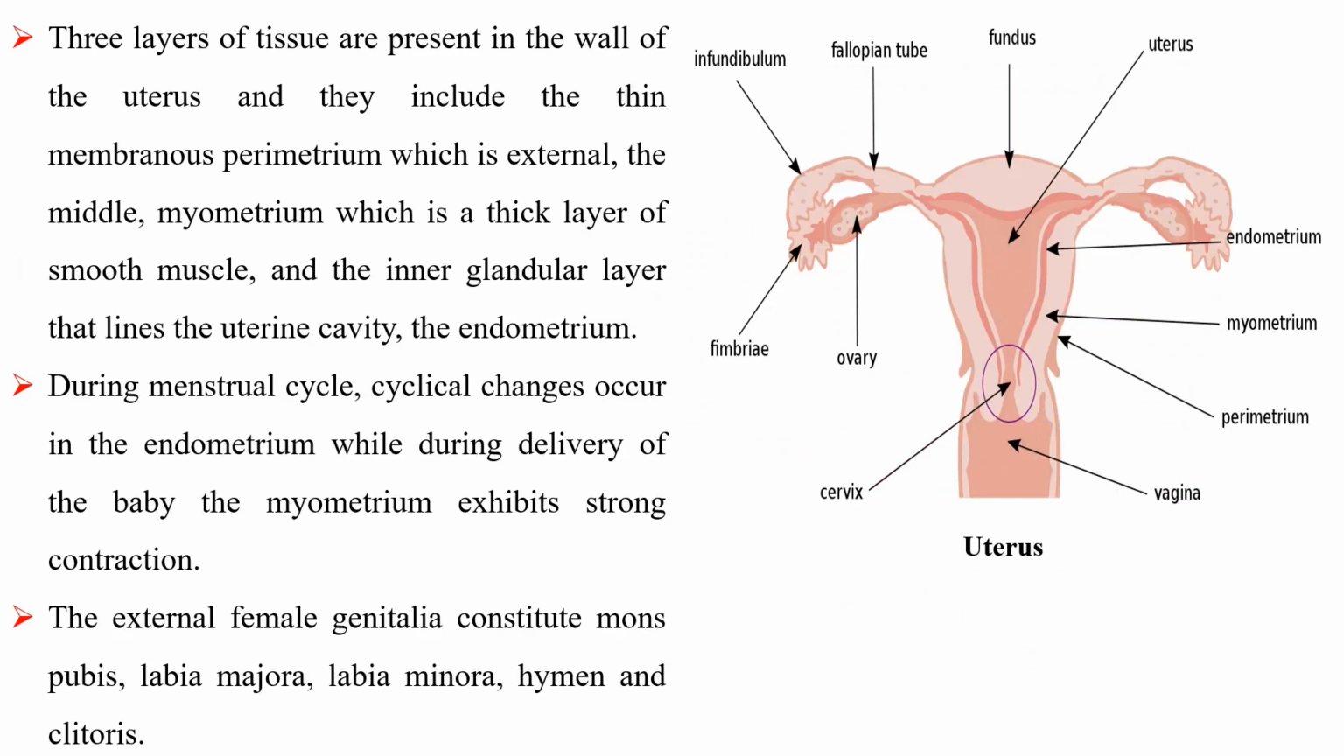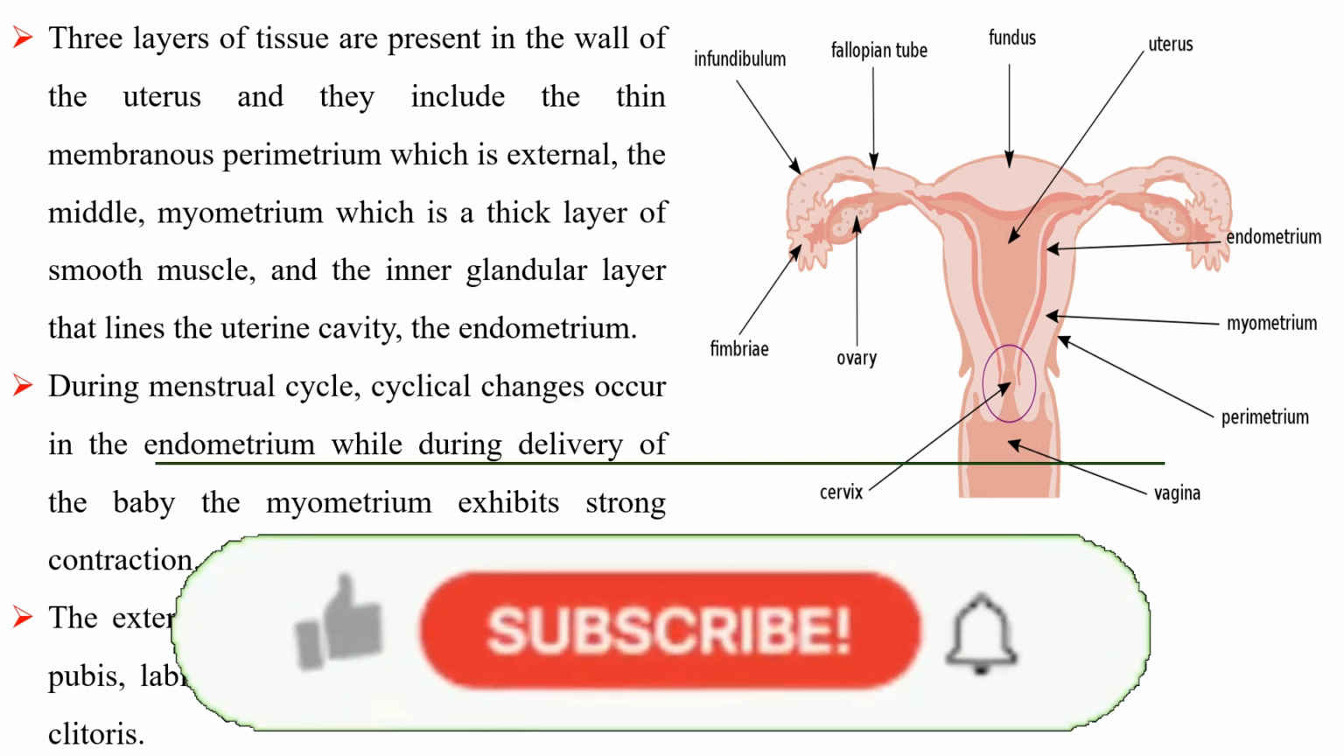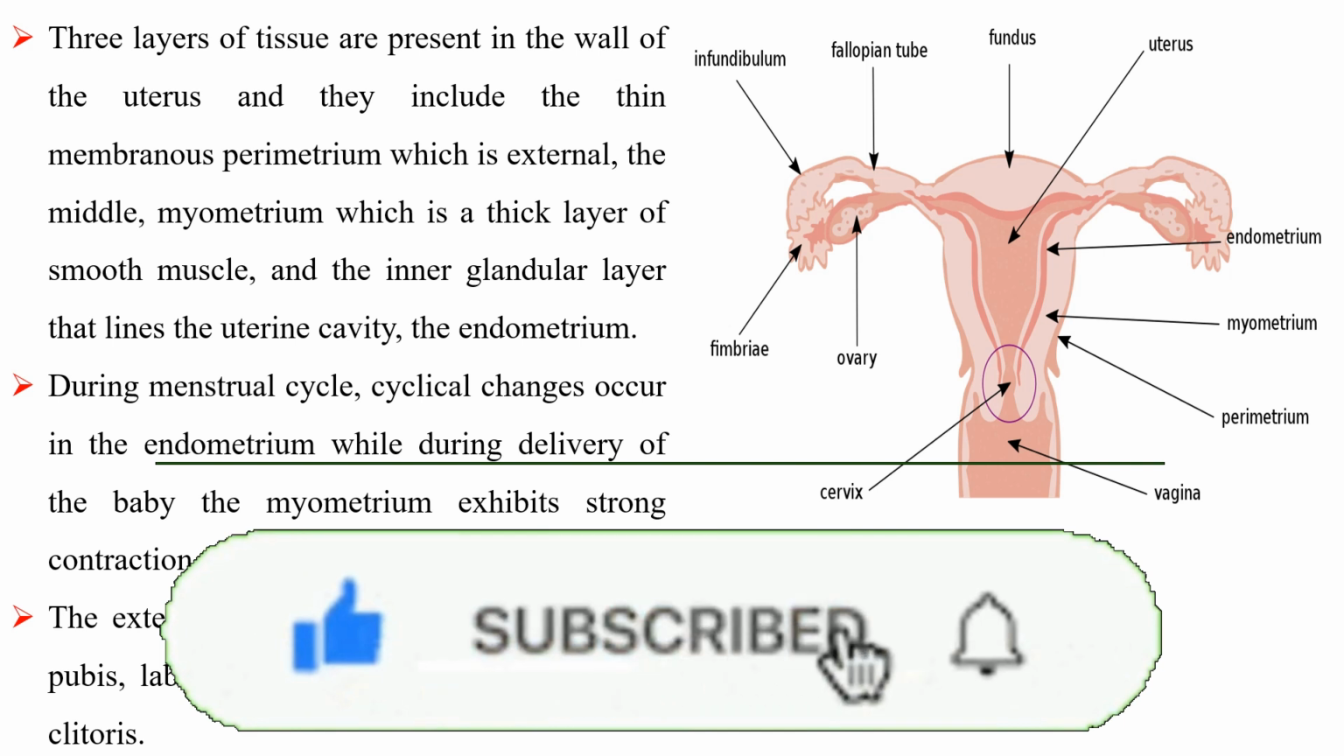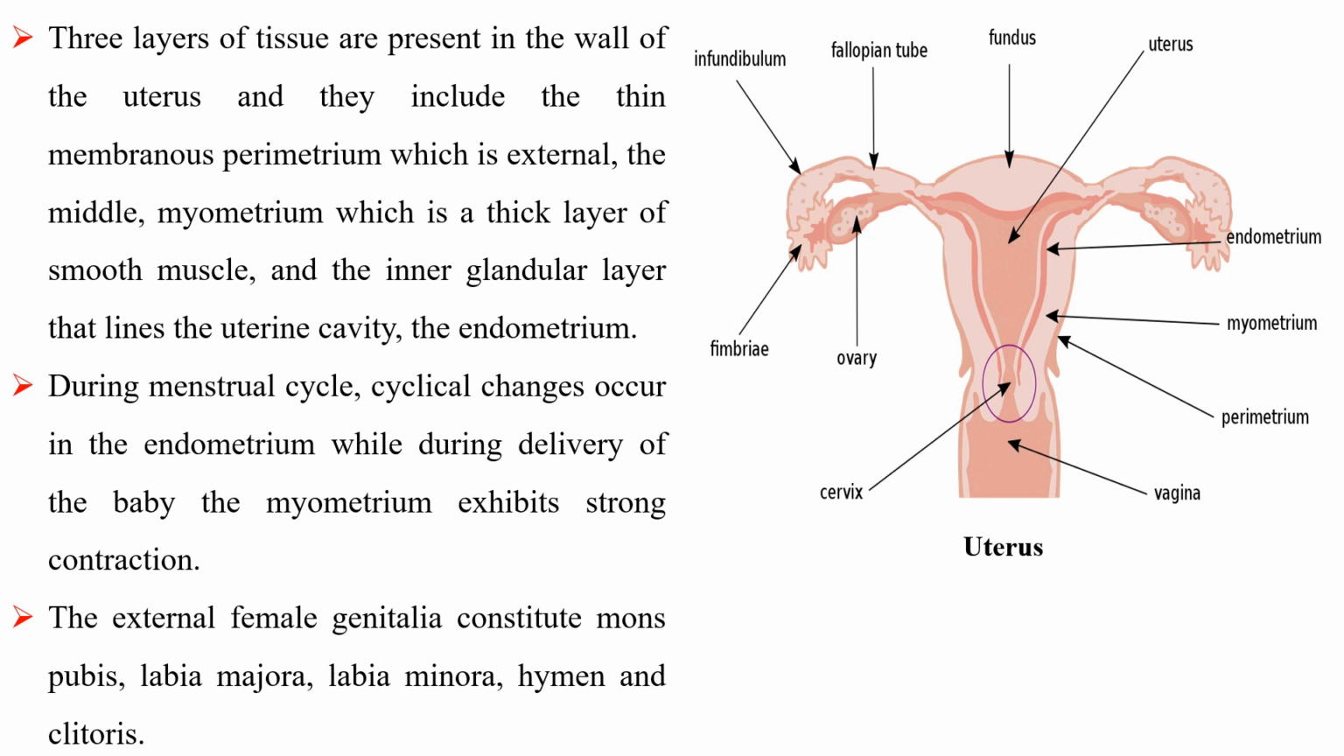Three layers of tissue are present in the wall of the uterus, and they include the thin membranous perimetrium, which is external, the middle myometrium, which is a thick layer of smooth muscle, and the inner glandular layer that lines the uterine cavity, the endometrium. During menstrual cycle, cyclical changes occur in the endometrium, while during delivery of the baby, the myometrium exhibits strong contraction. The external female genitalia constitute mons pubis, labia majora, labia minora, hymen, and clitoris.